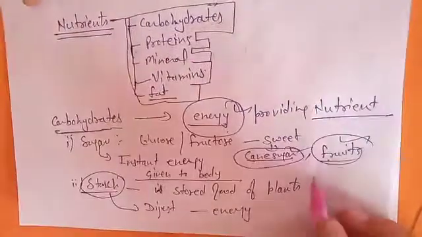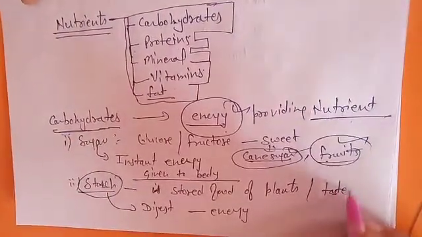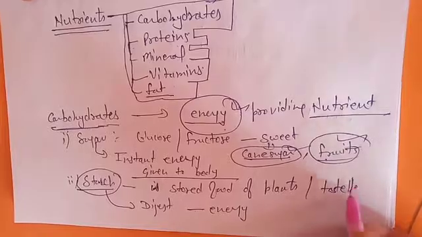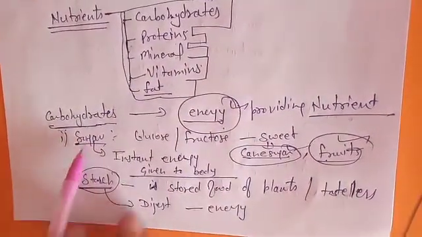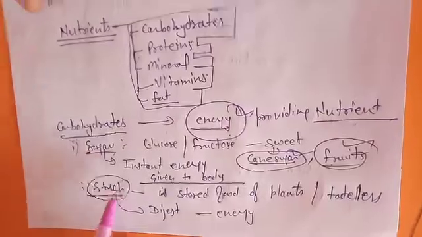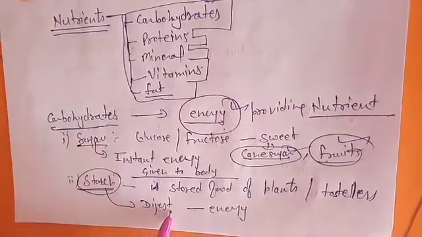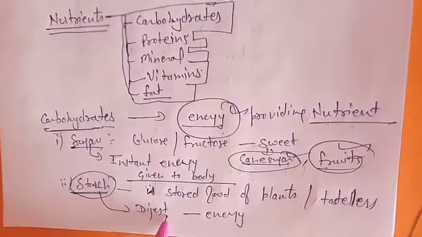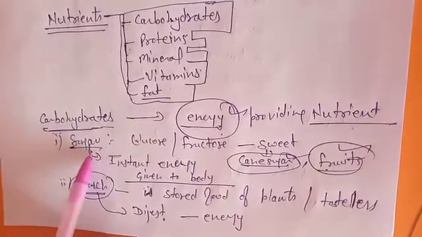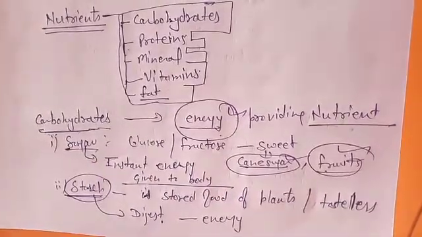It is also tasteless. So there is a lot of difference between sugar and starch. Sugars are sweet, starch is tasteless. Sugars give instant energy, starch needs digestion for energy.